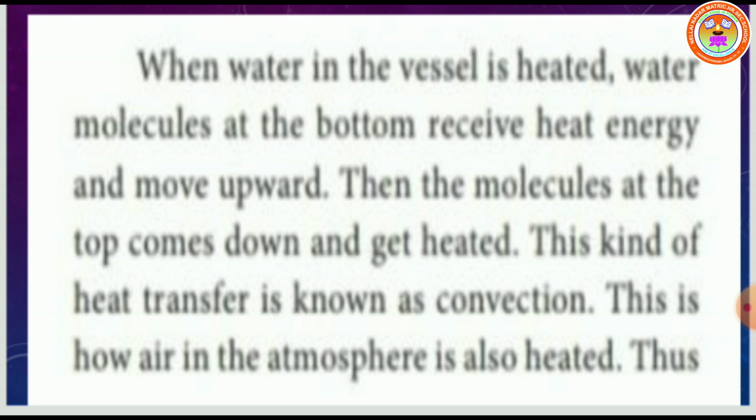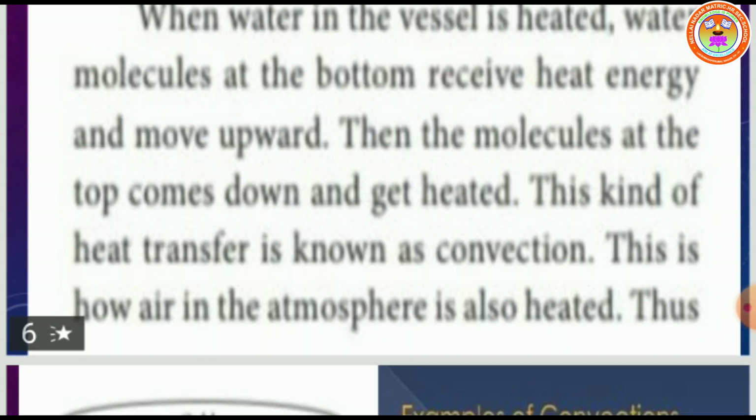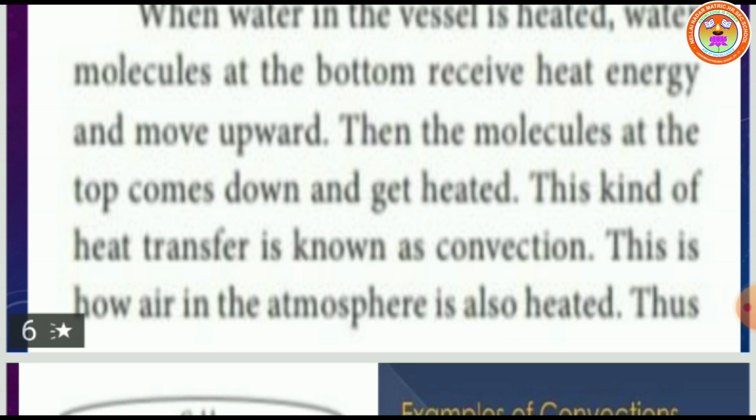Then the molecules at the top come down. The water molecules present in the upper side slowly come down and get heated. This kind of heat transfer is known as convection. This is how air in the atmosphere is heated.